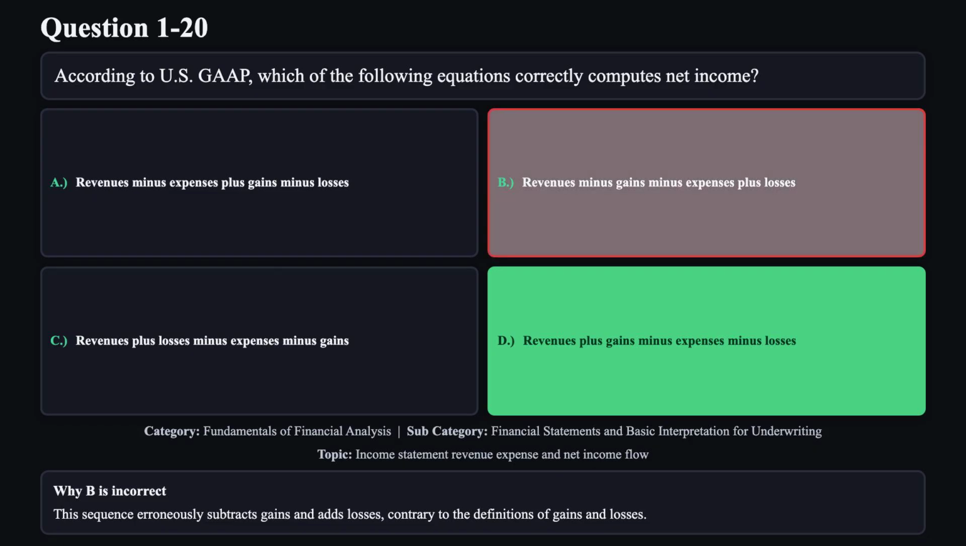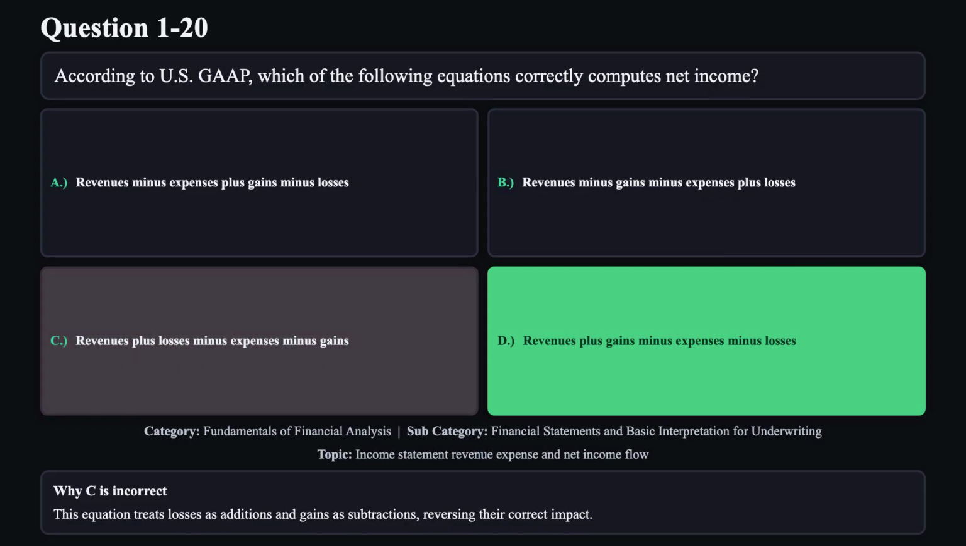Reason B is not correct. This sequence erroneously subtracts gains and adds losses, contrary to the definitions of gains and losses. Reason C is not correct. This equation treats losses as additions and gains as subtractions, reversing their correct impact.